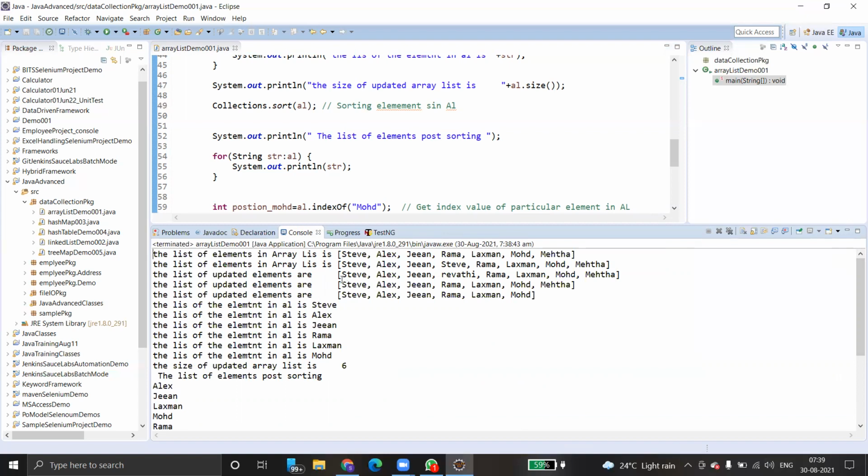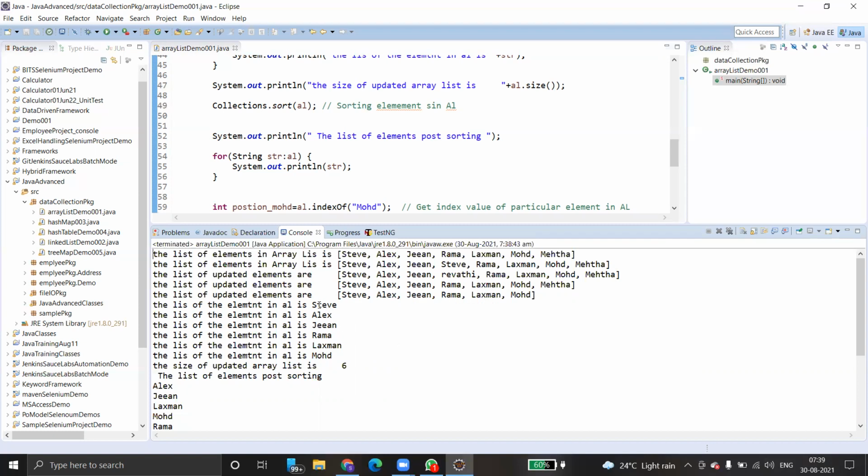After that, what we are doing is simply adding a few more elements. We have added an element called Steve. After that we have added one more element. Then we have updated, that means we have removed a few elements and so on. Finally, the list of elements in al is Steve, Alex, Zeen, Rama, Lakshman and Muhammad.